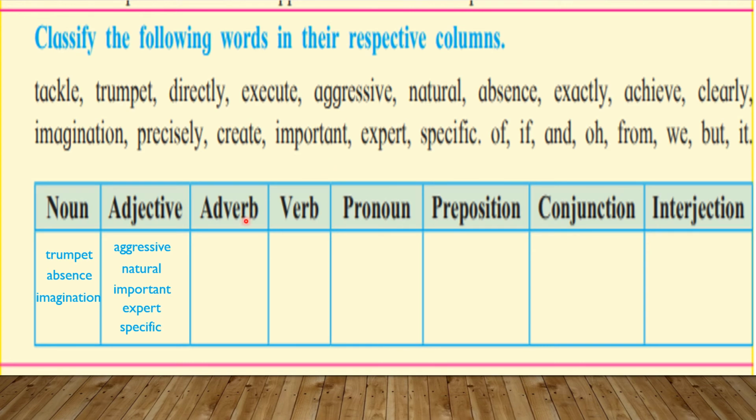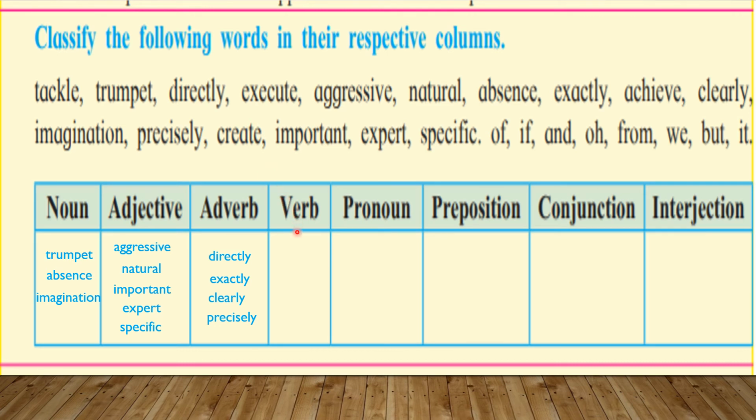Now see the next column, adverb, in which you may take the first word directly, next word exactly, next clearly, same as precisely.